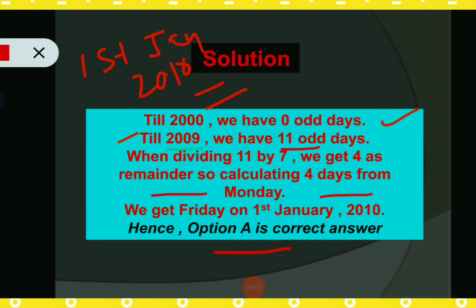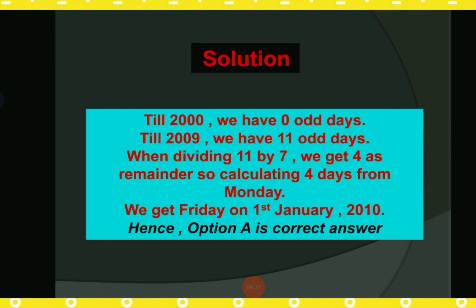Okay, so after Sunday we have 4 as remainder, so that's why after Sunday, that is Monday, Tuesday, Wednesday and Thursday. So now after 4 days, that is the fifth day, that is Friday. Okay, so we get Friday on 1st January 2010. So that's why option A is the correct answer.